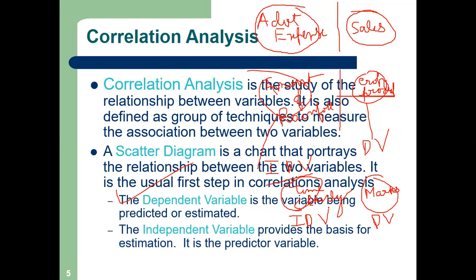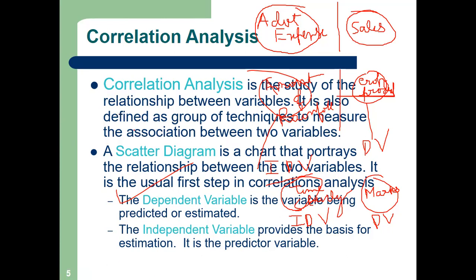Actually, we should not say two, because in multiple correlation there are more than two. So it is the study of relationship between variables. But in your syllabus, it is simple correlation and regression. Multiple is not there. It is also defined as a group of techniques to measure the association.